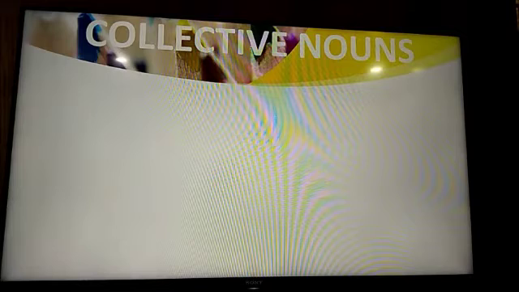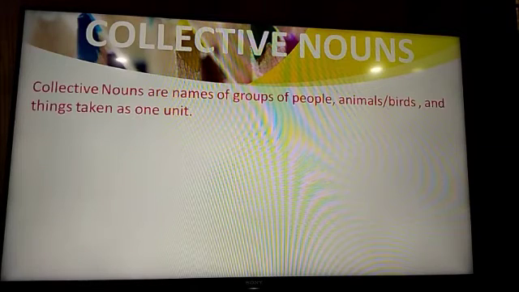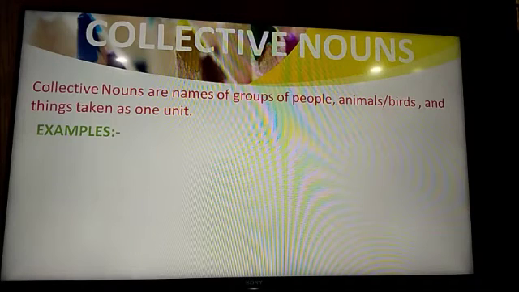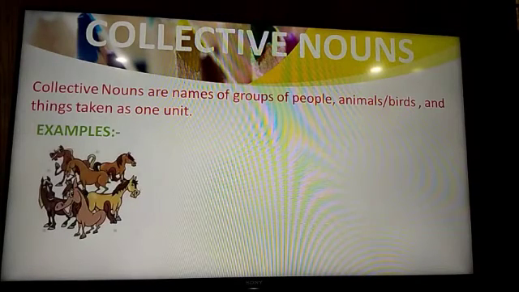Next, we have the last type of noun, that is collective noun. Now what is collective noun? Collective nouns are the names of a group of people, animals, birds and things taken as one unit. When we are talking about a group of persons, a group of animals, a group of things, that is called a collective noun. So there are certain names given to a group of people, animals or things.